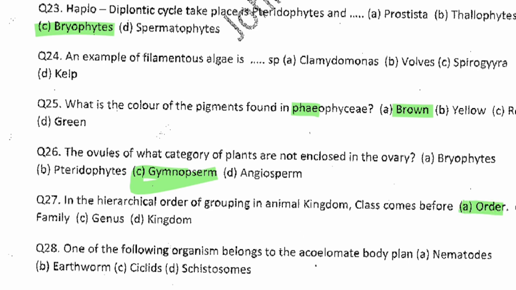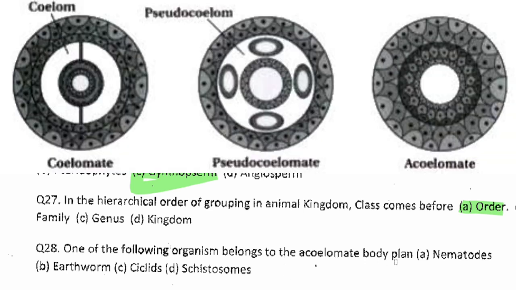Question 28. One of the following organisms belongs to the acoelomate body plan. Acoelomate, that's how it's pronounced. So those that do not have a coelom. All right. So which one is the correct answer? The correct answer is D, schistosomes. They lack a coelom, that body plan. All right. So we move on to the next question.